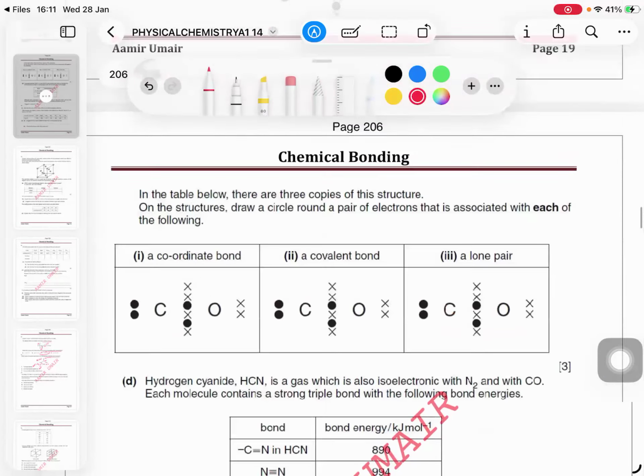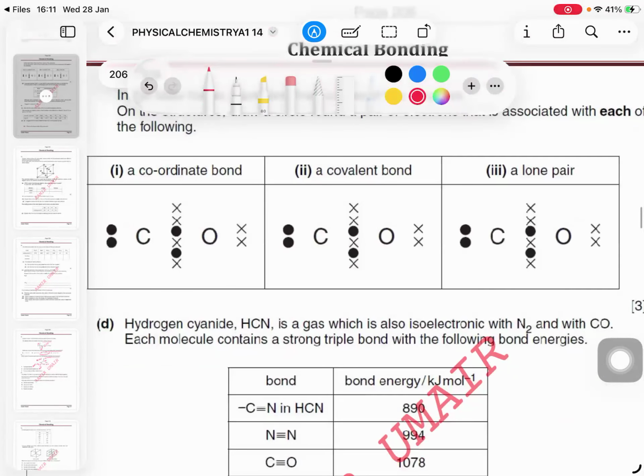This one. You have to identify the coordinate bond, the covalent bond, and the lone pair of electrons in this molecule. You understand the coordinate covalent bond: the bond is formed by sharing, just like a covalent bond, but the shared pair belongs to one atom only.